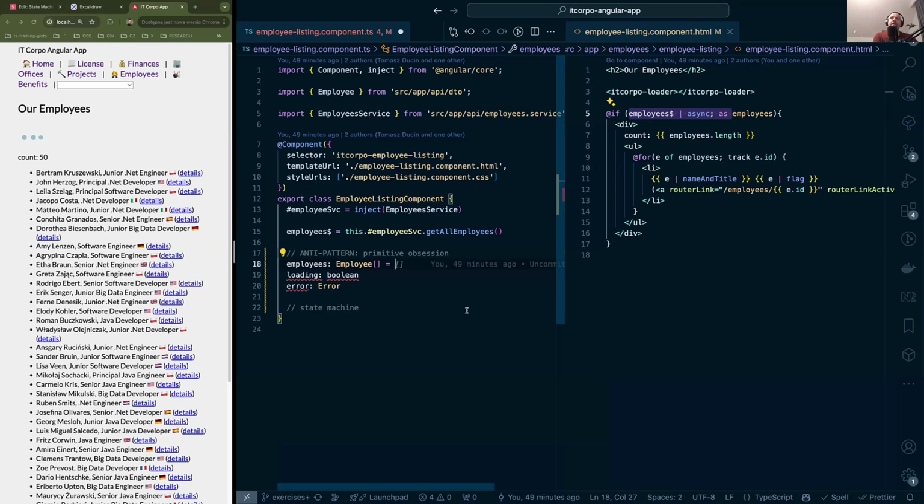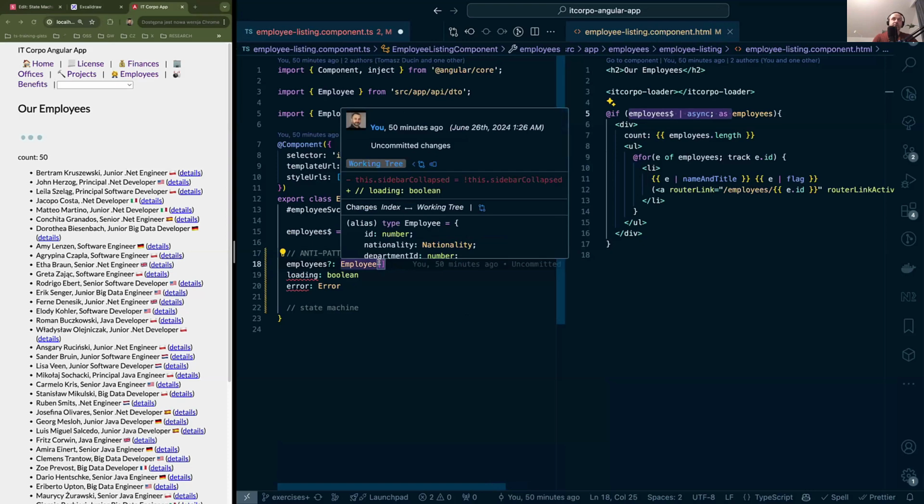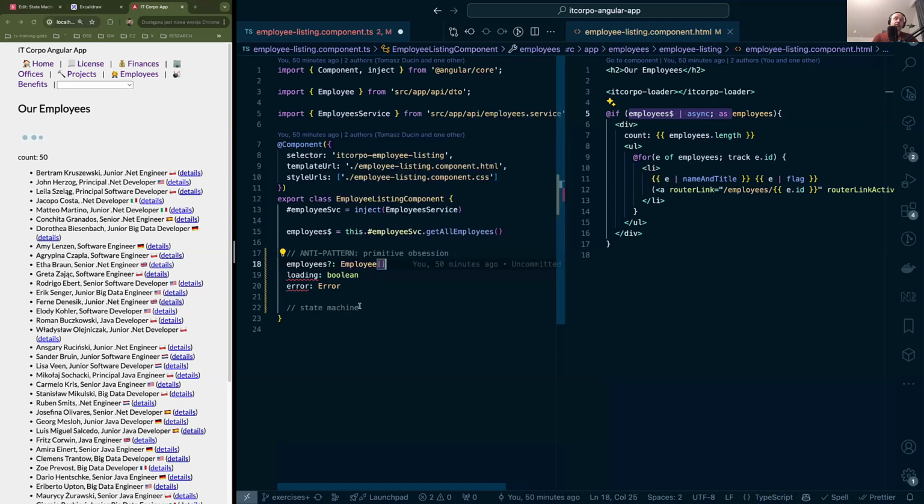Something that would make sense is to actually make the property optional, because what should be the initial value of an array that hasn't been loaded from the server yet? I would say assigning it to null or undefined does make sense. What I see the most often out there in the wild while doing trainings, consultancy, etc., is that people assign it with an empty array.